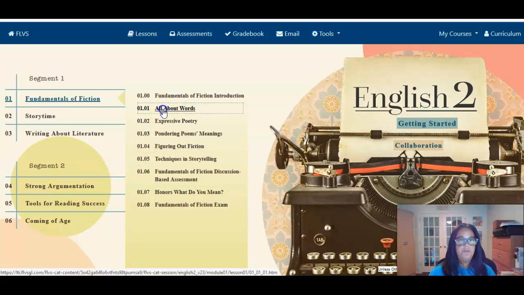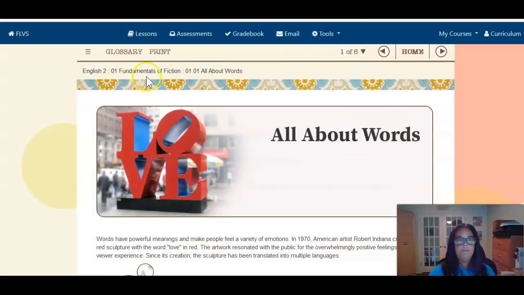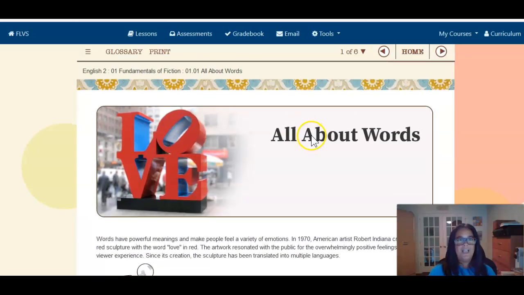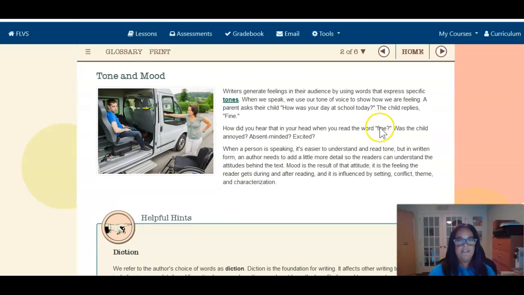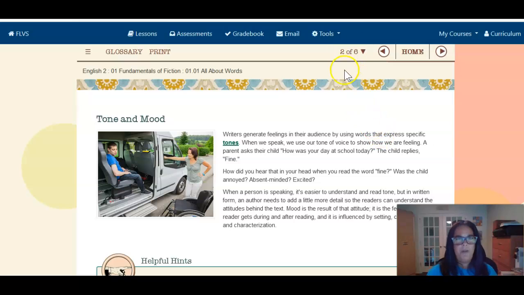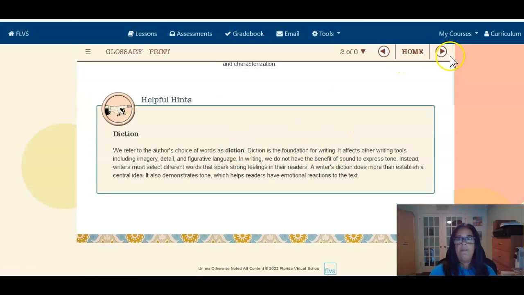So to launch into our lessons, we're just going to go ahead. Once you have your menu open, this is what your lessons look like. This is your first lesson, 101, all about words. You can navigate the pages pretty easily. And if you notice, it's not a whole lot of reading. Look at that. It's not tons of reading. So at first you might have thought, 6 pages, oh my God, that's so much reading. It's really not. Everything that is hyperlinked is a rollover to give you some information.